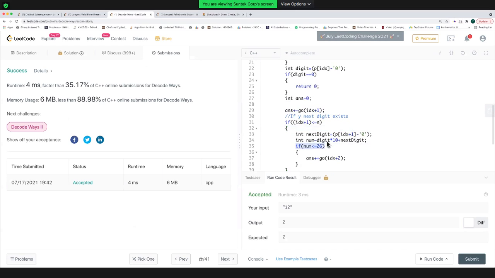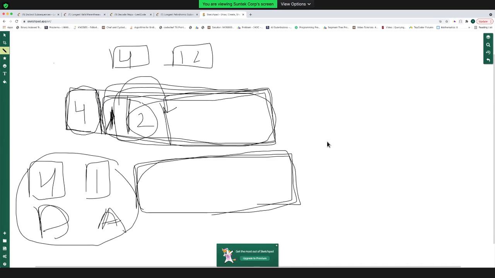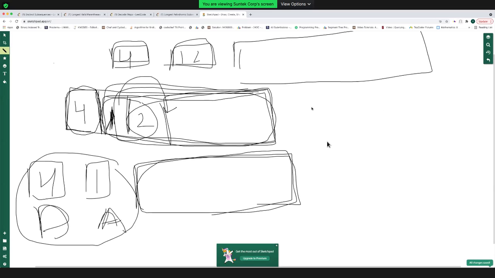If my number is less than or equal to 26, because 26 is the maximum number, Z is 26, I'm asking my go function to break the string from IDX plus 2 all the way up to n. So in this case, my 4 will go alone, 12 will go together. You find the total number of ways for all of these. And yeah, I think that's it. Similarly, if we get a 3, I know that 3 has to go alone, because if I append anything to this, it will be greater than 26. So we won't go into that case.